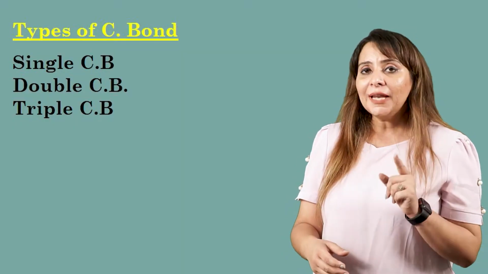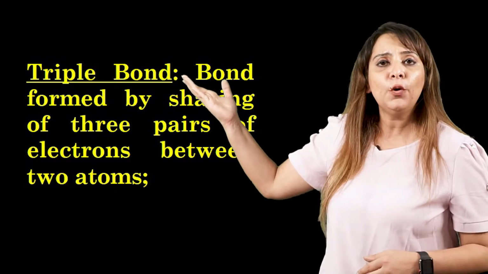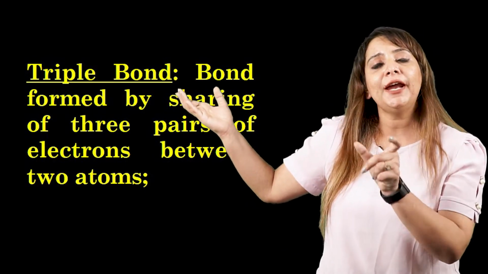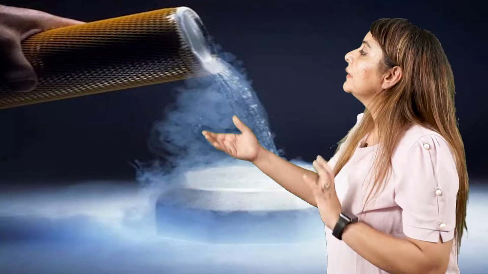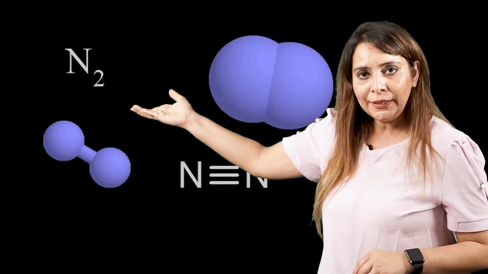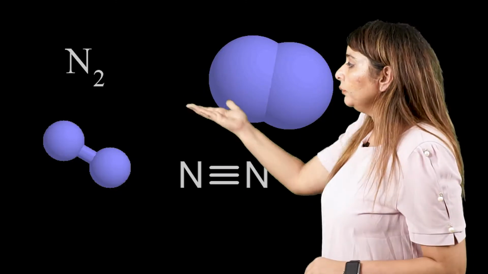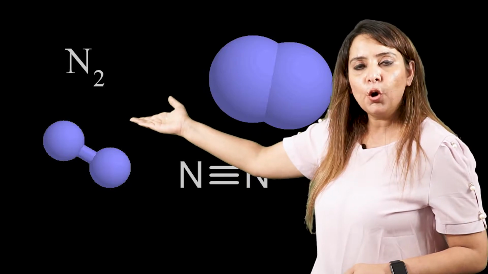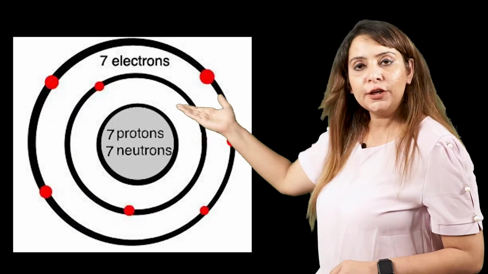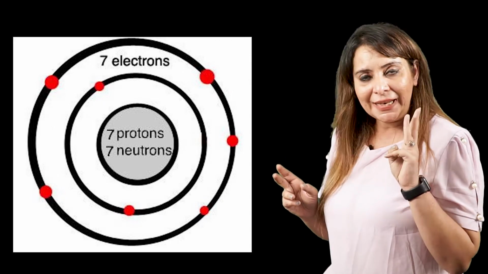Got it? So likewise, we form the triple covalent bond. A triple covalent bond is a bond which has 3 shared pairs of electrons. So let's see how the nitrogen molecule is formed. We know that the nitrogen molecule is N2. Got it? N2 means 2 nitrogen atoms are present. So we have 1 nitrogen and 1 nitrogen atom. The atomic number for both is 7. Configuration is 2, 5. Both of them need 3 electrons to attain stability.